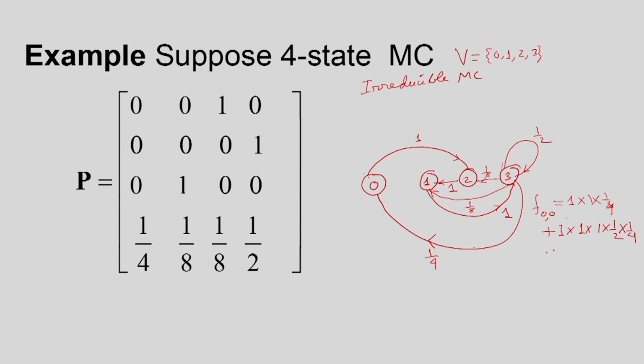So, that way we can find all the possibilities that it will return here for the first time, and then ultimately we can show that this probability is equal to 1. So, if f 0 0 is equal to 1, therefore this state is recurrent, and since this Markov chain is irreducible, all these states will be recurrent.